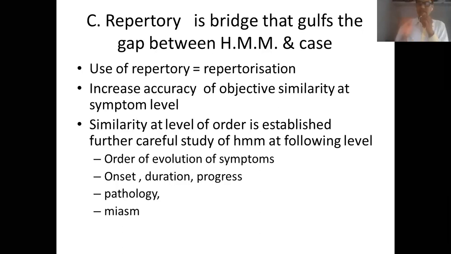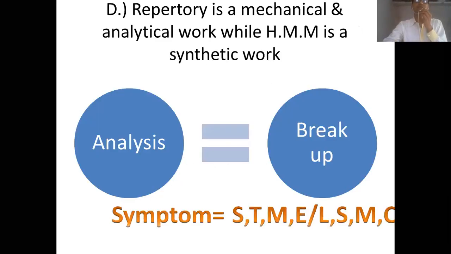Now we'll go to the fourth relationship. I think the previous one is more clear now; you can listen to the video again. So the fourth relationship is that repertory is a mechanical and analytical work, while homeopathic materia medica is a synthetic work. Before going further, we'll understand what analysis is. Analysis is what we used to do in chemistry and in biology, where we break things up.